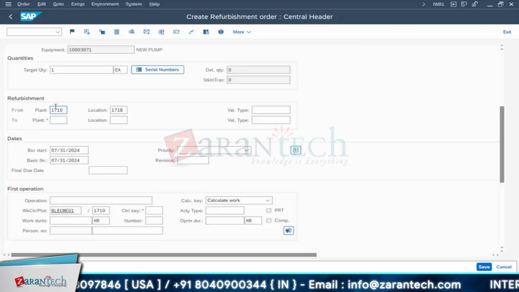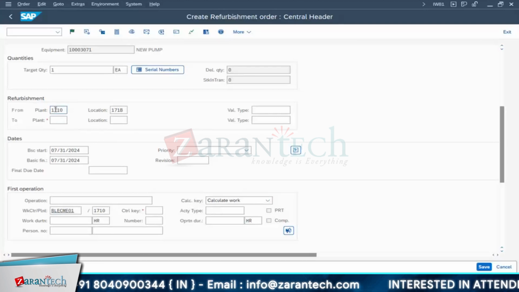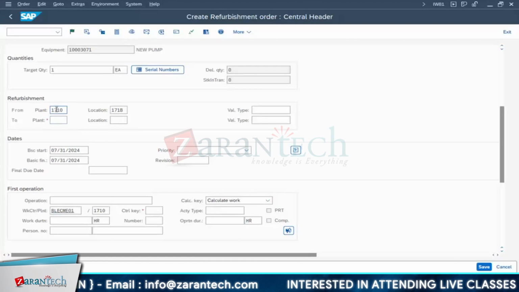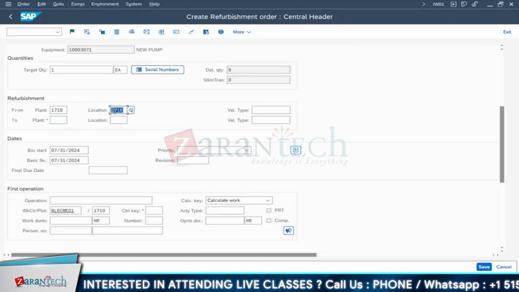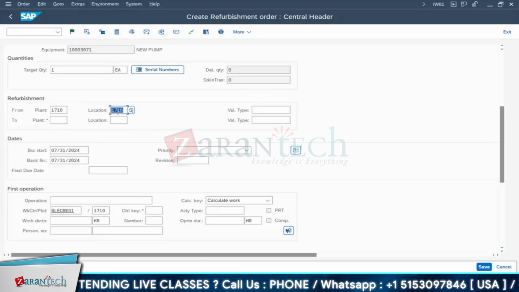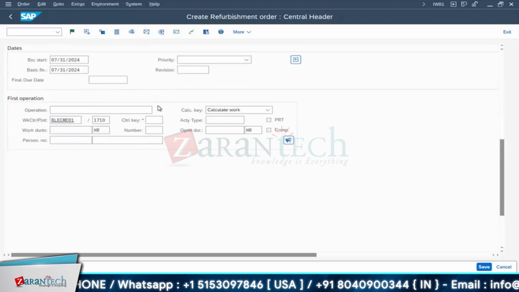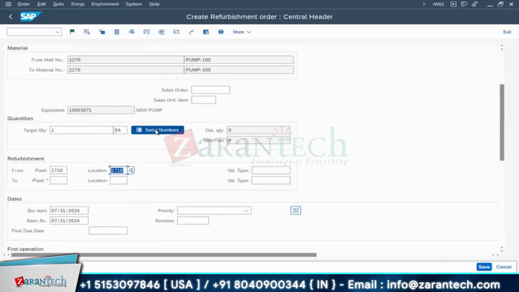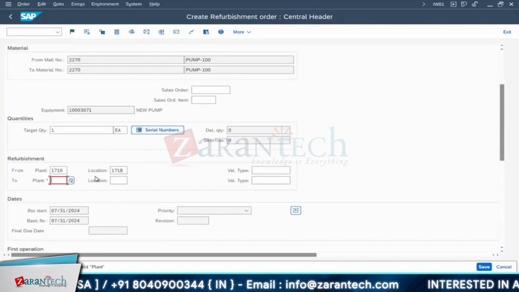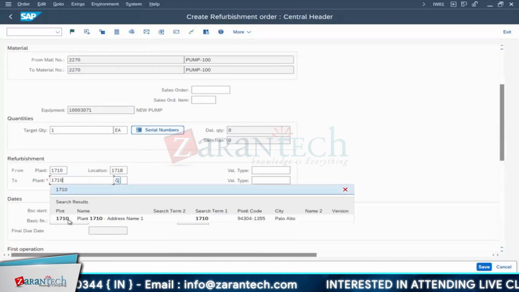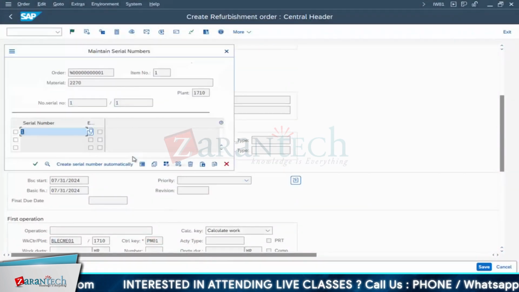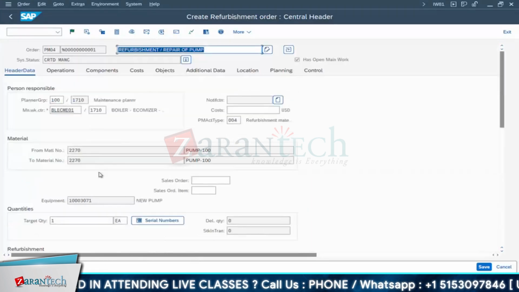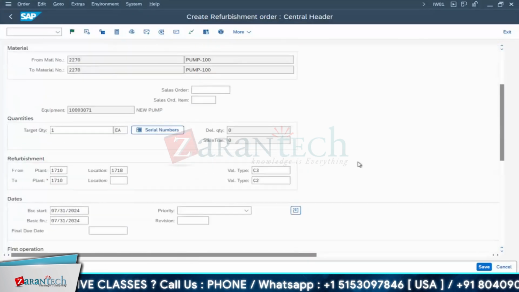Okay. All your repair materials, meaning damaged materials, you're keeping at some stores. That also you can name as a different plant. So different plant. Location anyway is different. So by default, it has come 171B. Okay. Now you're working on C3 type. And because of this serial number, here you can check whatever we have selected. Okay, I will come back. First, let me finish these mandatory details to be filled. Okay, again this one material has come. See serial number 1. This one. Okay, you're picking up. So that valuation type is what?